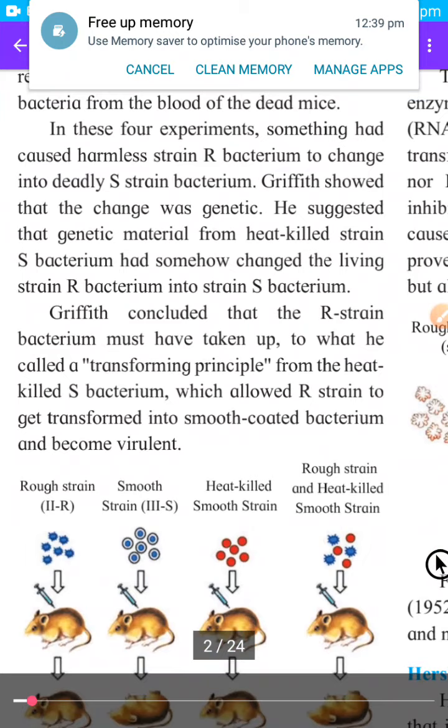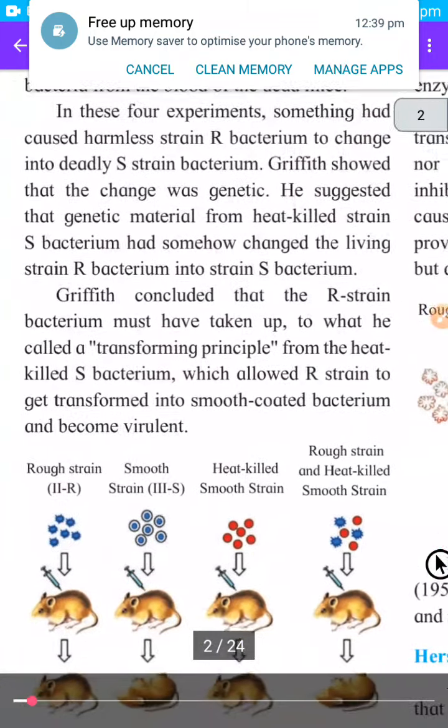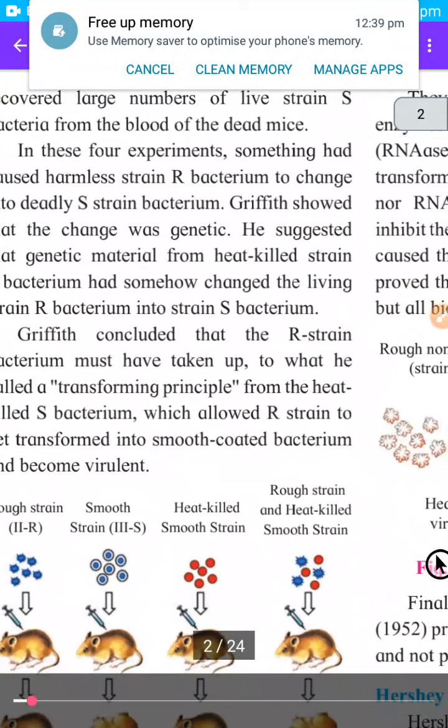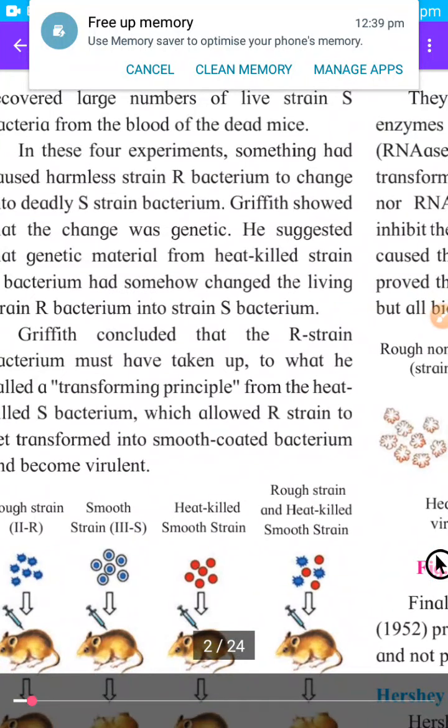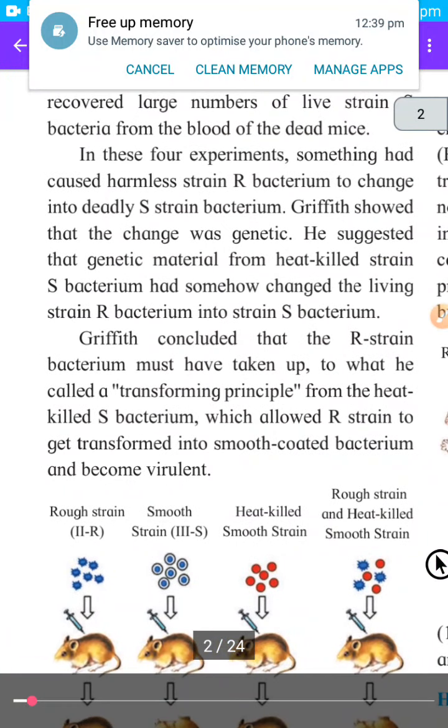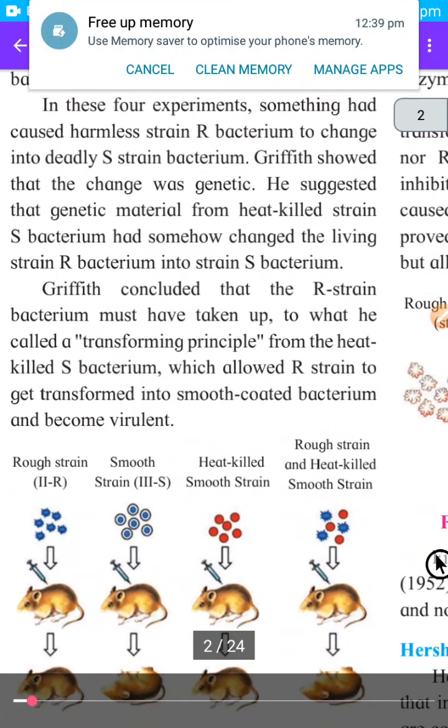In these 4 experiments, something had caused a harmless strain R bacteria to change into deadly S strain. So in the last 4th step, he came to know that something is transferred from S bacteria to R bacteria, which converts R bacteria to pathogenic S type bacteria. Griffith showed that the change was genetic.